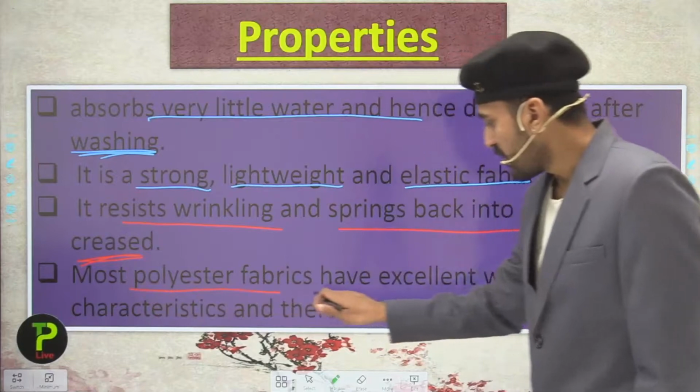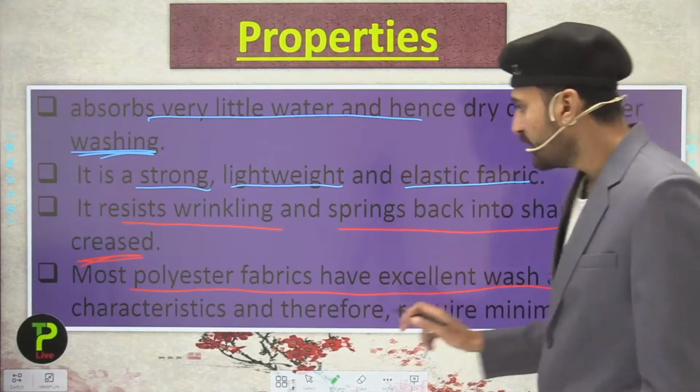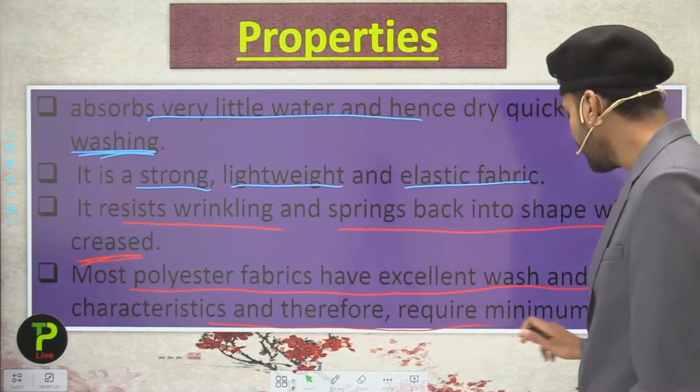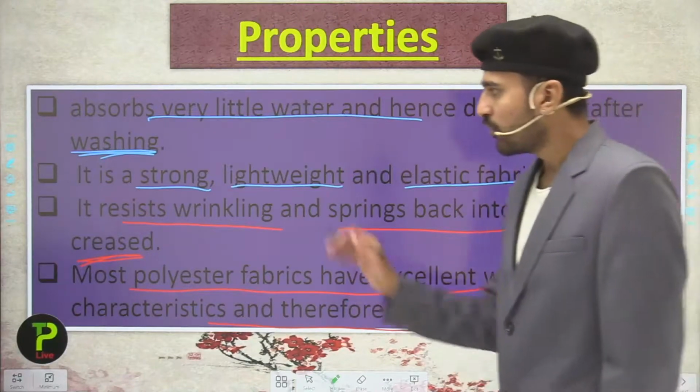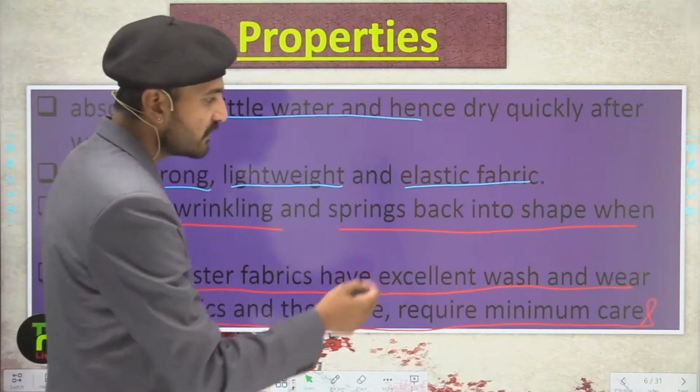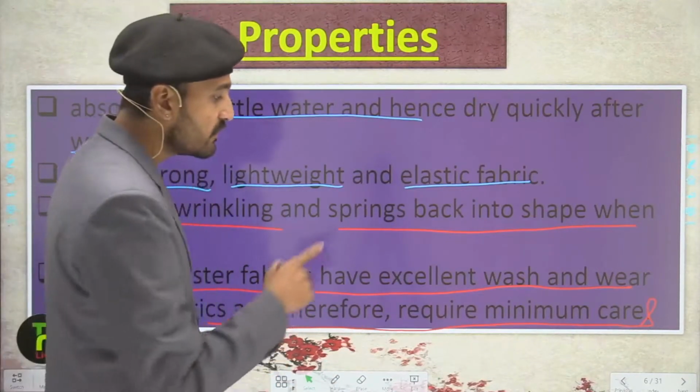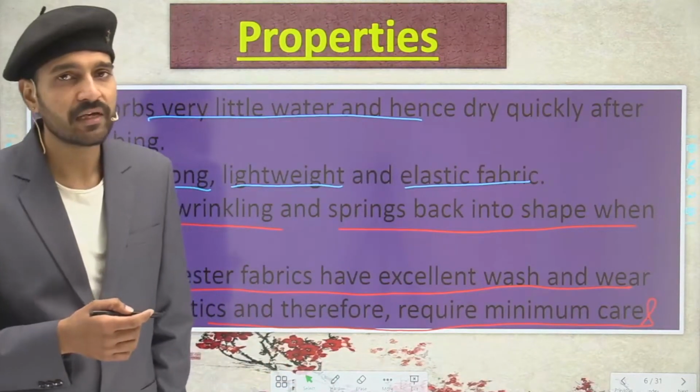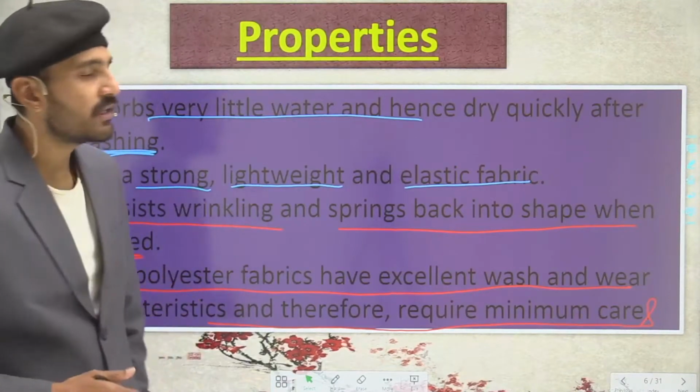Most polyester fabrics have excellent wash and wear characteristics, and therefore they require minimum care. So overall, all the points we have concluded in this last one, that is they have excellent wash and wear characteristics, due to which they require minimum care. So these are the properties of the polyester.